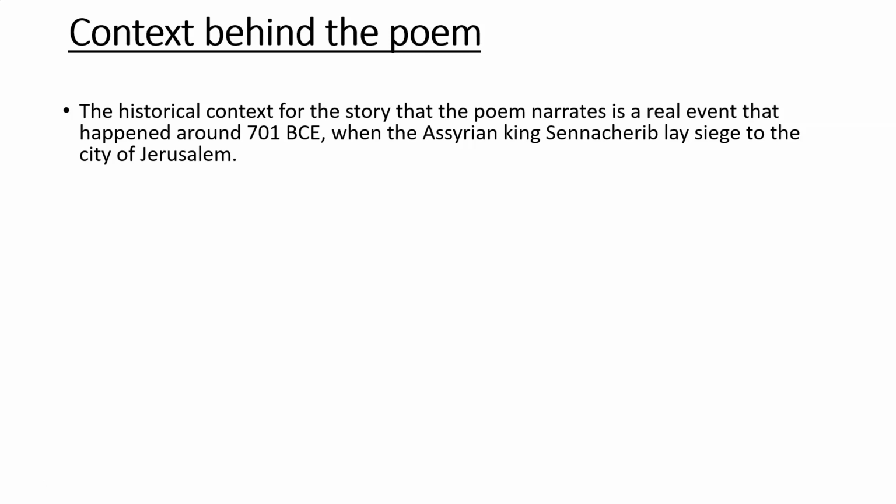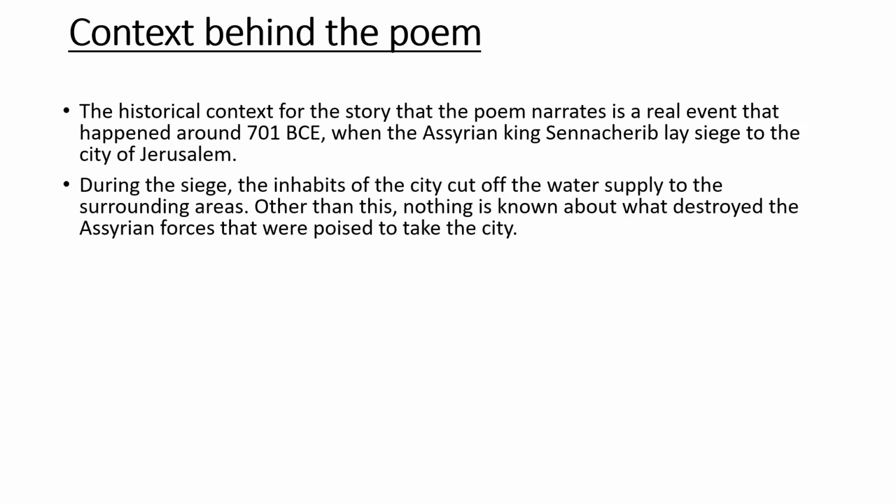So the Assyrian king Sennacherib laid siege to the city of Jerusalem, and it was expected that the mighty king Sennacherib and his mighty army would easily crush the city of Jerusalem. However, that was not the case. During the siege, the inhabitants of the city of Jerusalem cut off the water supply to the surrounding areas. But other than this, nothing is known about how the Assyrian forces were destroyed.